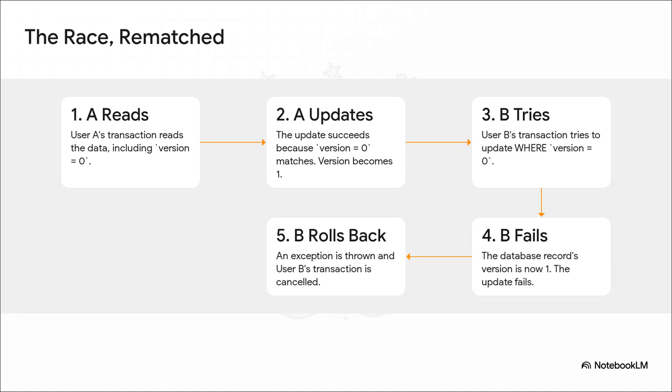The database sees that mismatch, the update affects 0 rows, and boom, the system throws an exception and safely rolls back user B's entire transaction. Problem solved. No extra voucher gets handed out.